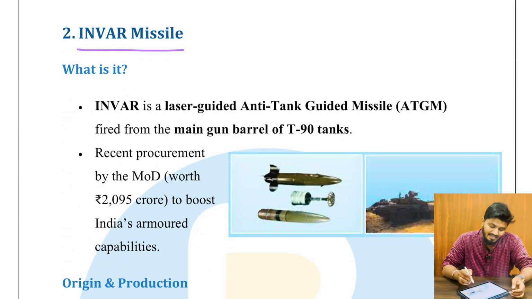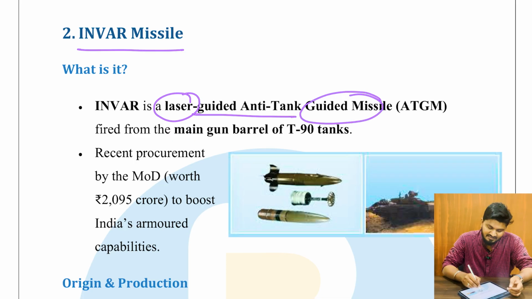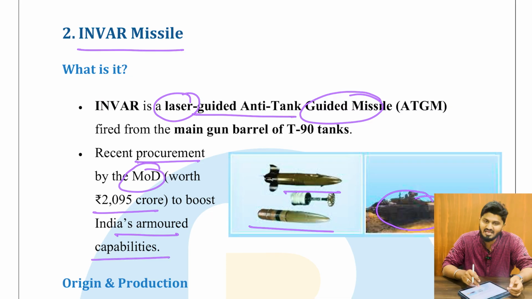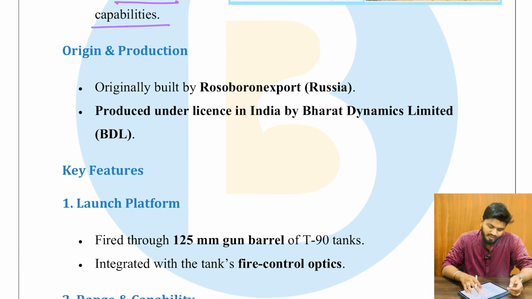What is this INVAR missile? INVAR is a laser guided anti-tank guided missile, ATGM, that is anti-tank guided missile. This is the INVAR missile and this is the target for INVAR missile. Recent procurement by the MOD worth rupees 2095 crore to boost India's armored capabilities. It has been procured by the MOD.